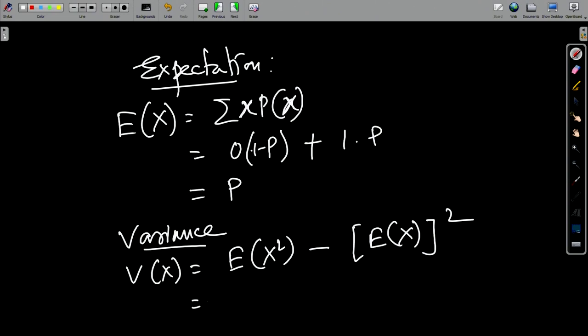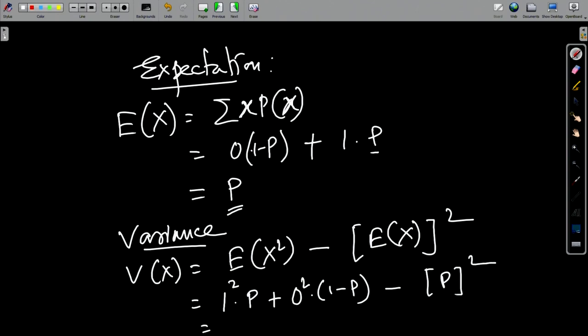Basically, 1 square into the corresponding value is going to be p, plus 0 square into 1 minus p, and minus here your expectation of x, we have already derived, p. So, p of whole square. So, essentially it means p minus p square. Essentially that means p into 1 minus p. Okay. I hope we got that.